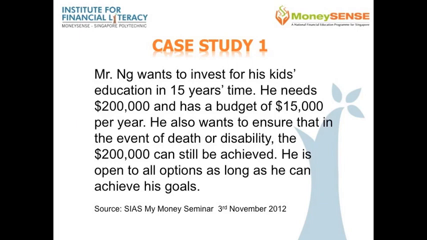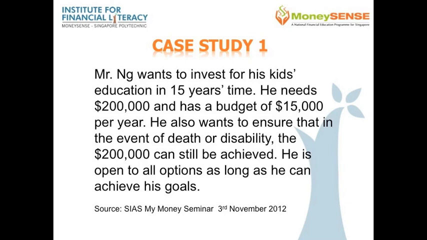Having known all this theory, let's try to apply that into a case study. For example, Mr. Ng wants to invest for his child's education, which he requires in 15 years' time, and he wants to accumulate 200,000. He has a budget of 15,000 a year.